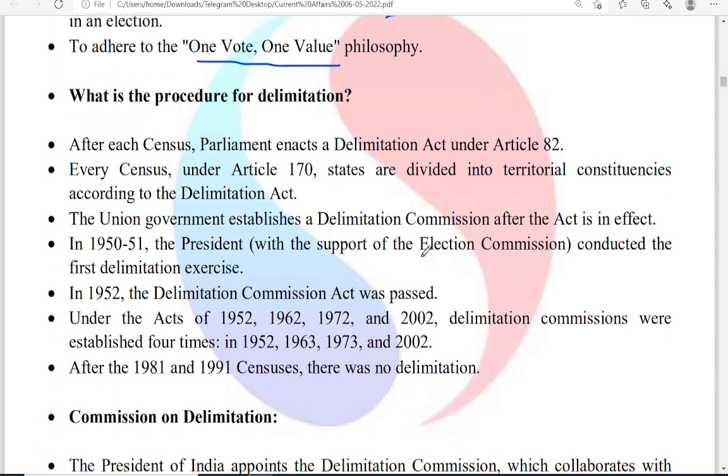What is the procedure? First of all, the power to delimit. The final power to delimit is in the hands of Parliament. That's the reason why after every census, under Article 82 of the Constitution, the power of delimitation is given to Parliament. Accordingly, the Delimitation Act is passed by Parliament after each census. Under Article 170, states are divided into territorial constituencies according to the Delimitation Act after each census.